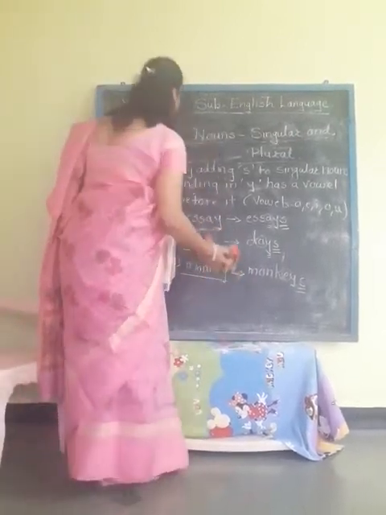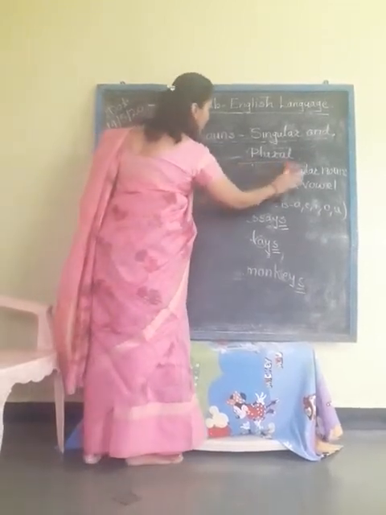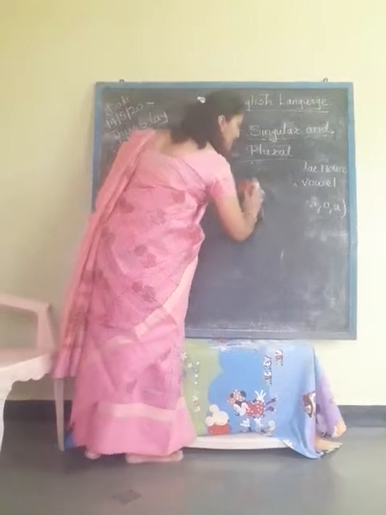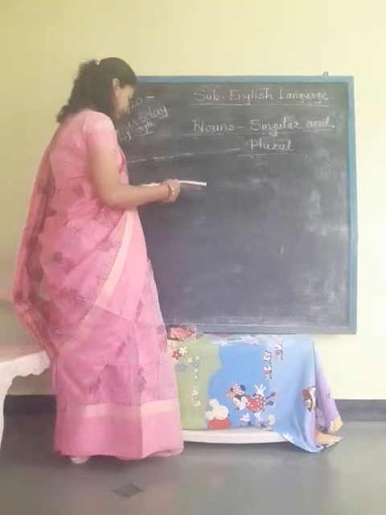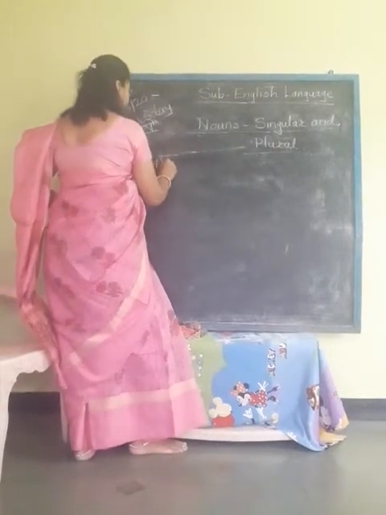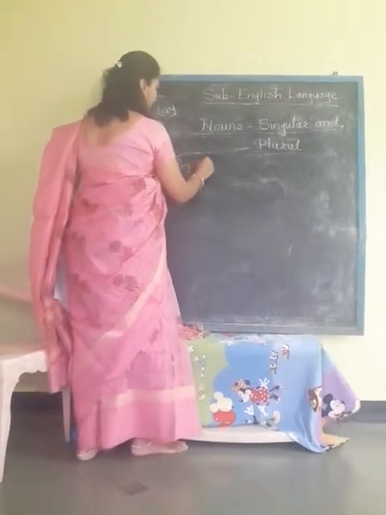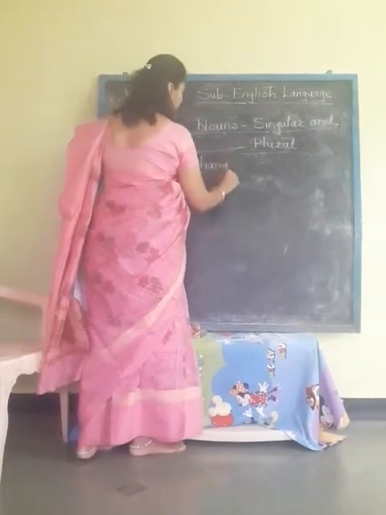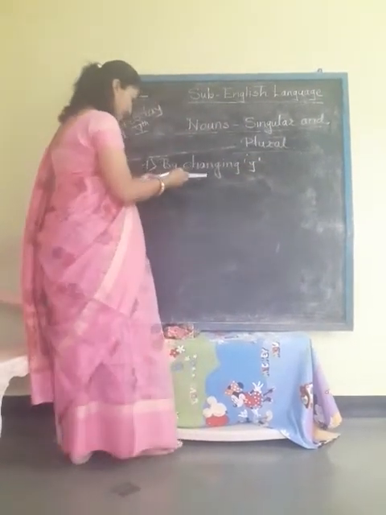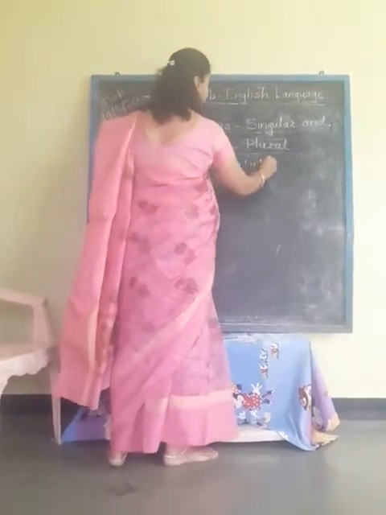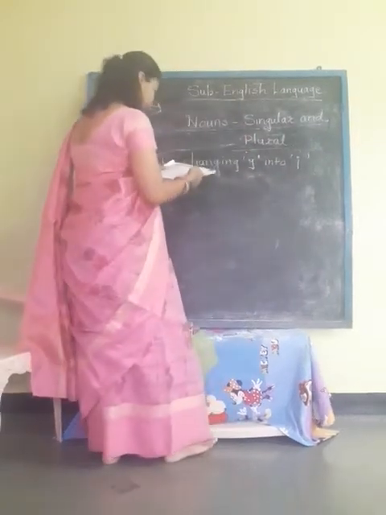Now just see the fourth rule. Which is the fourth rule? You can also see it in your textbook on page number 21. The fourth rule is changing y into I and adding es.